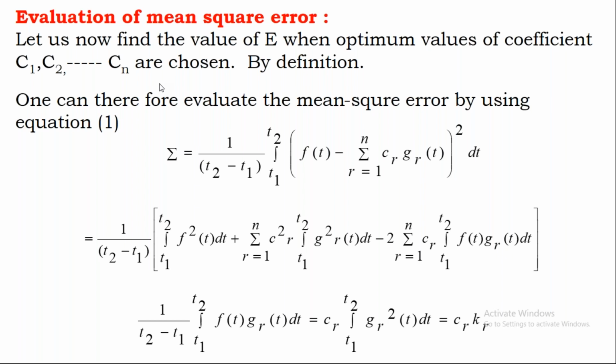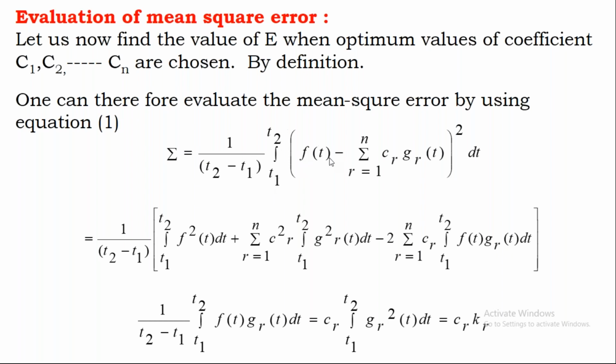Now we have to consider the same equation, the previous mean square error equation. Instead of considering C12 alone, now we will consider n number of components of C. Now observe this equation. We represent this as sigma, which is equal to 1 by T2 minus T1 integral T1 to T2.